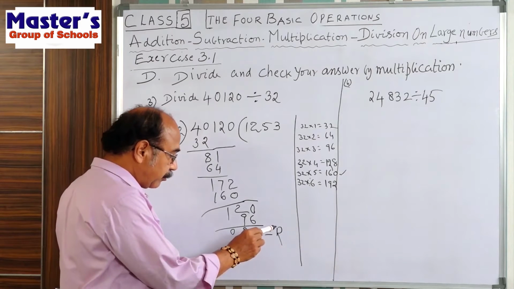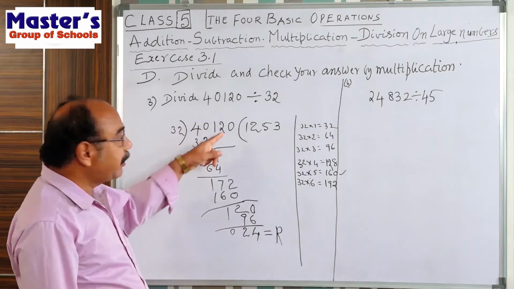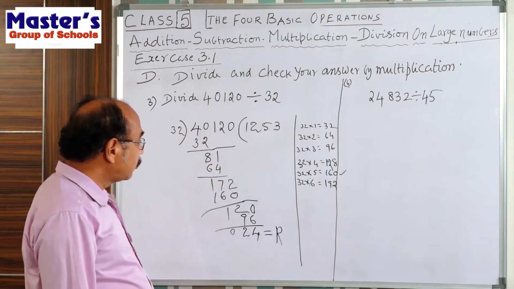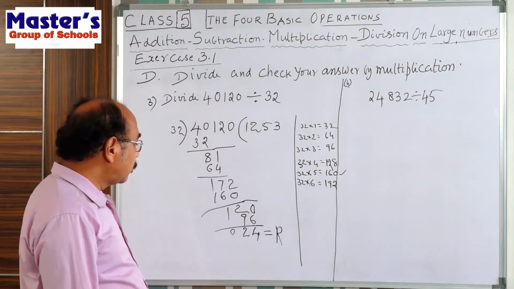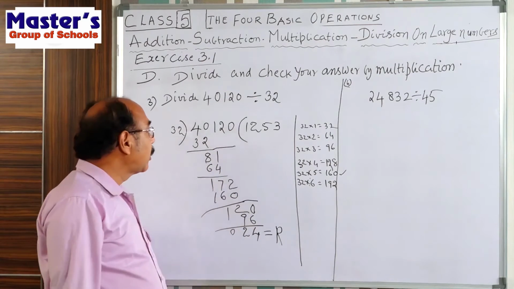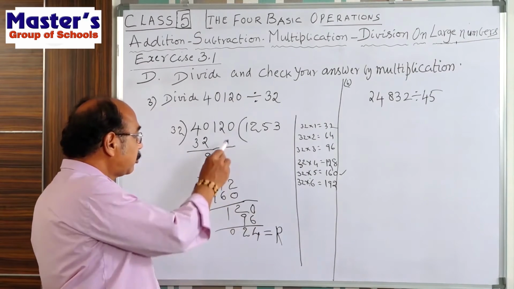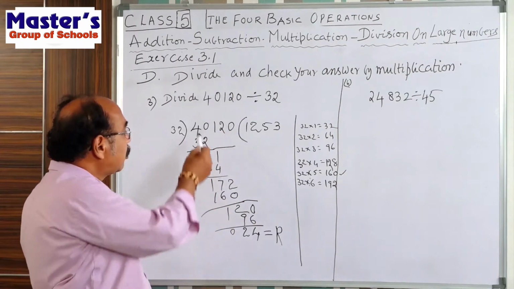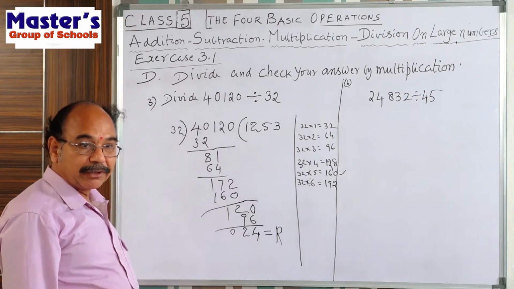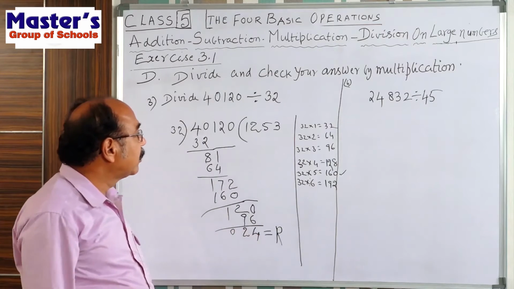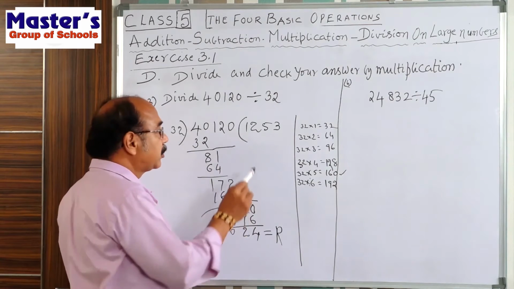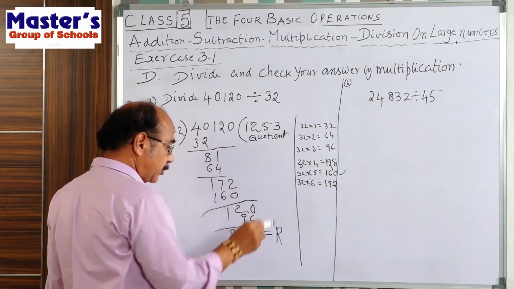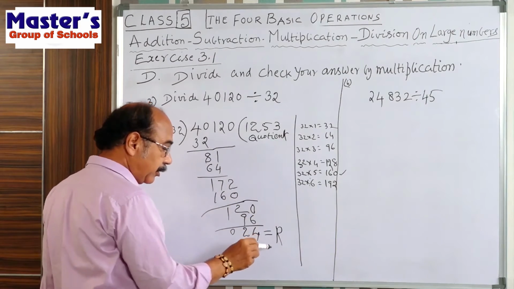24 is the remainder. In the dividend, all digits are over. So, to bring down, there are no digits in the dividend. 0 is also over here, already taken that 0. After 0, no numbers are left. That's why the division ends. You can understand that the division is ended. So, this is called the quotient. This is called the remainder.